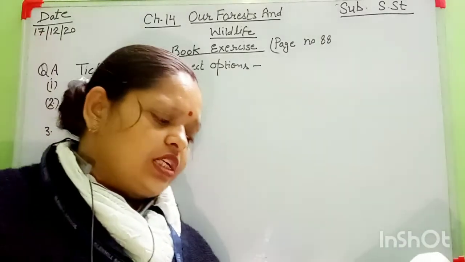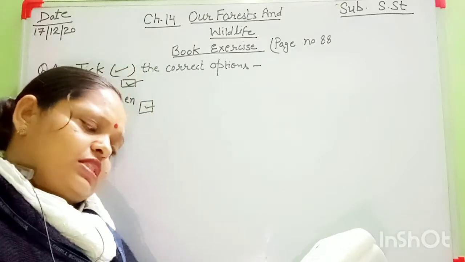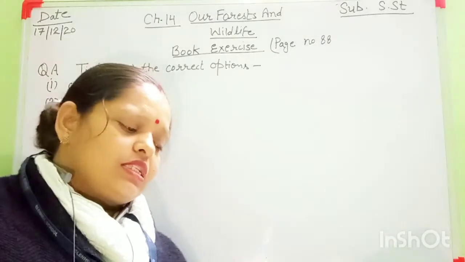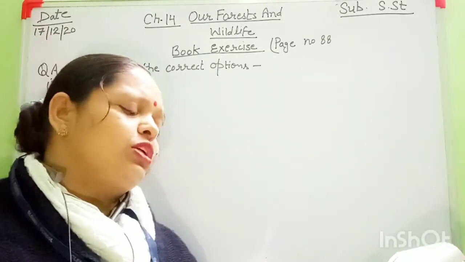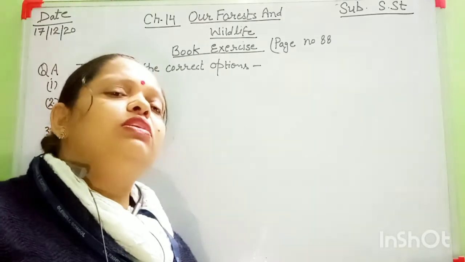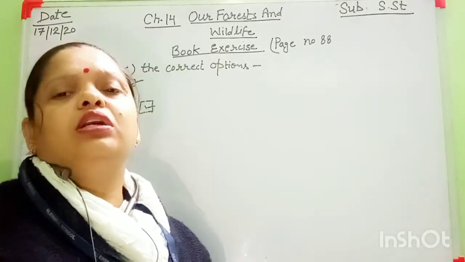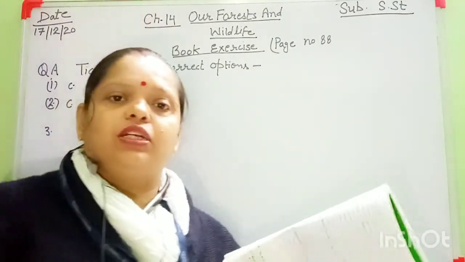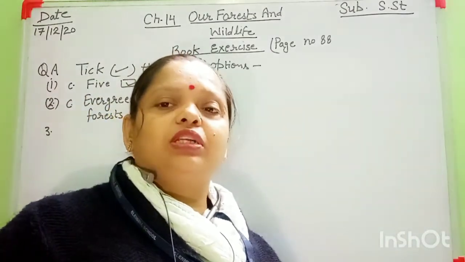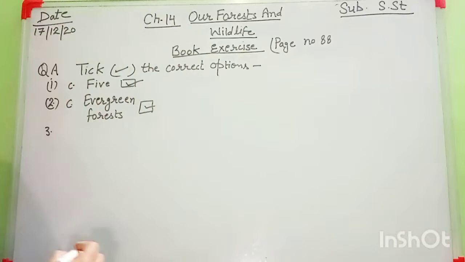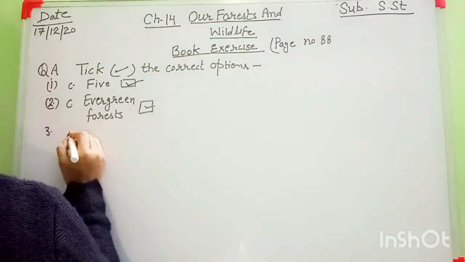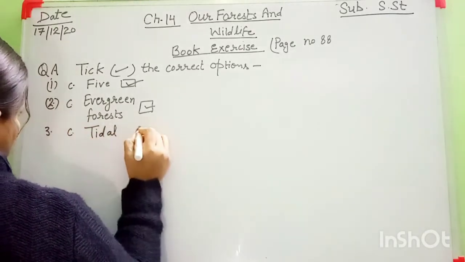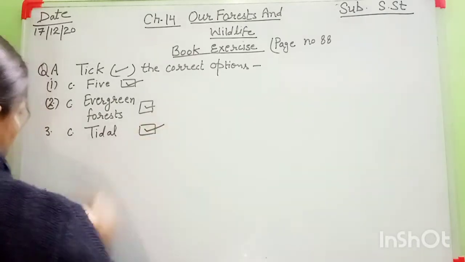The dash forests are called Sundarbans. Options are: A. Evergreen. B. Thorny. C. Tidal forest. The right option is C. The Sundarbans are also called tidal forest. And where are they situated? Both forests are situated in Ganga and Brahmaputra deltas. Okay. So your right answer is tidal forest. The option is C. Tidal, and you have to put the right option here.